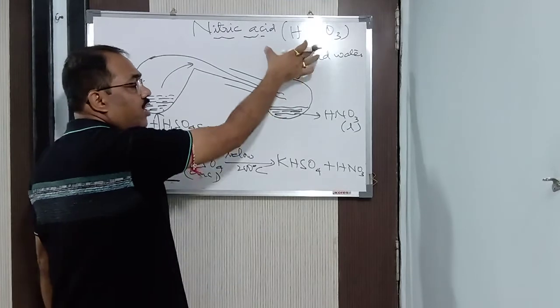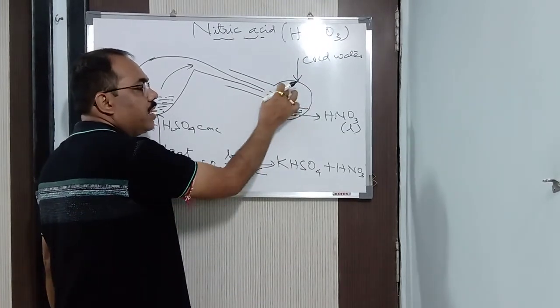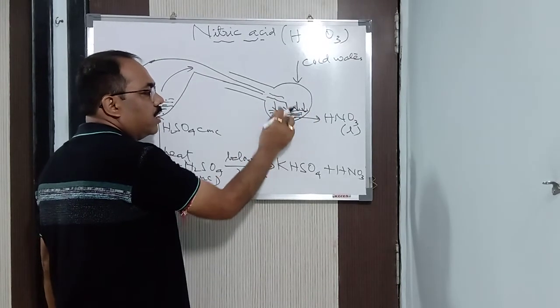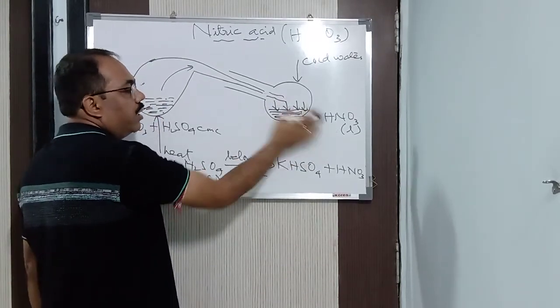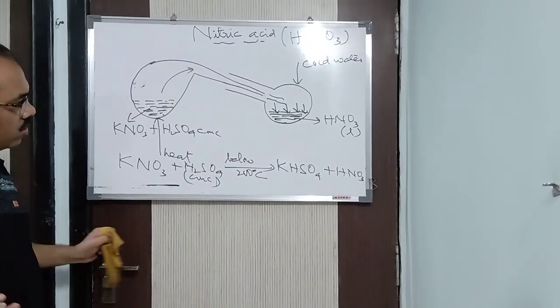Because we are supplying cold water from here, the vapors that come here get condensed and form a liquid. What is the liquid? Nitric acid. That liquid is being formed. Clear now?